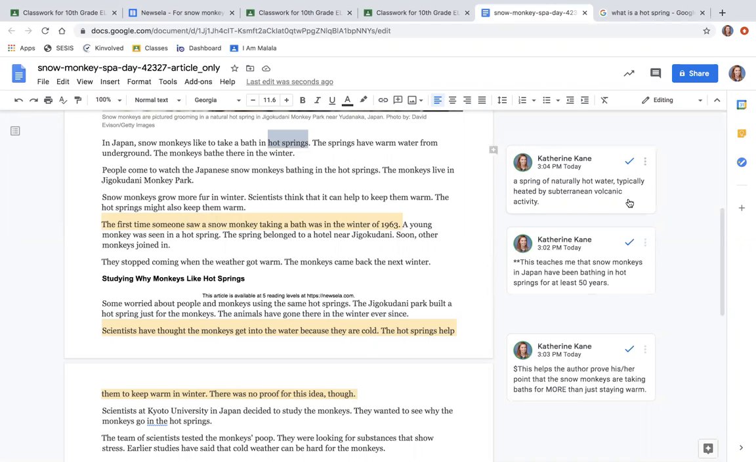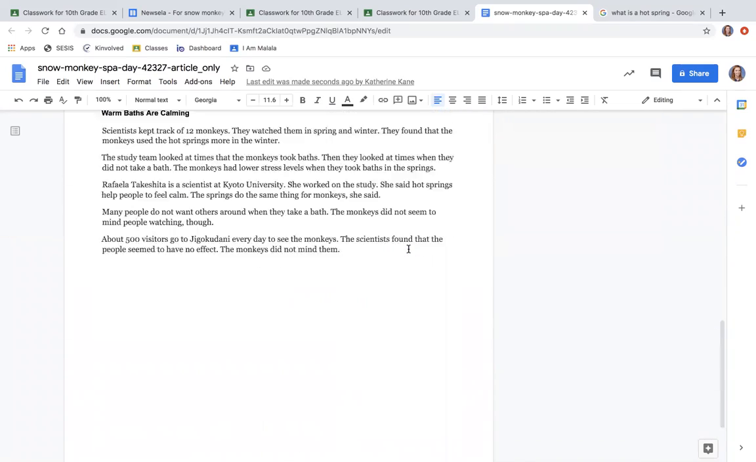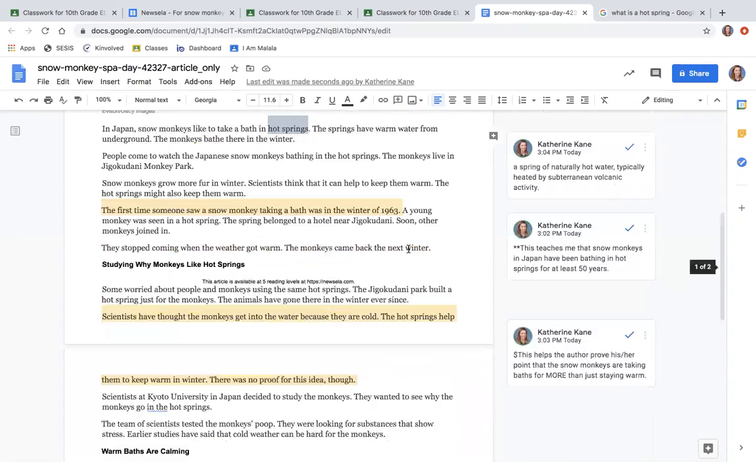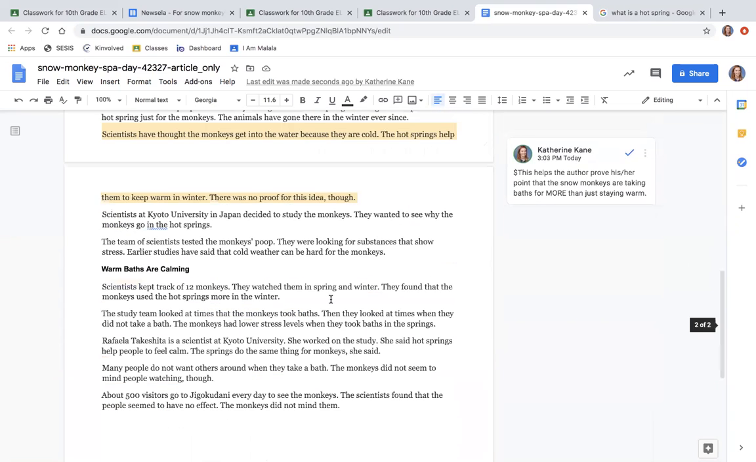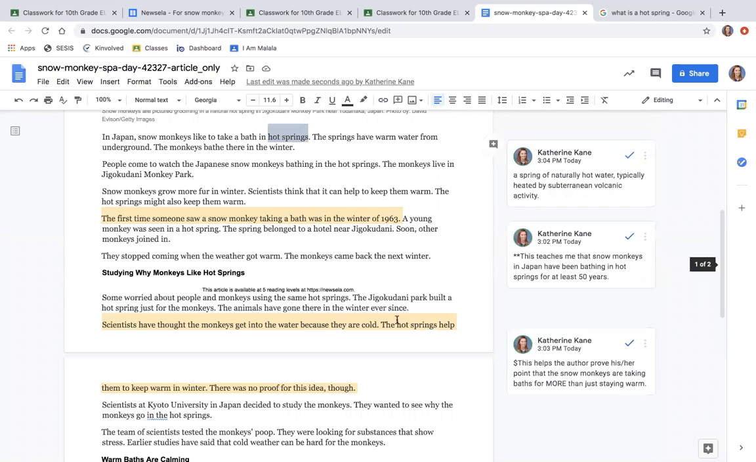So here you see an annotation for vocabulary, an annotation for what you think is important, and an annotation related to the author's purpose. Your goal is to make 3 annotations of your own on this article. Okay, so see if you can get 1 for a word that you don't know, 1 for something you think is important, and then 1 more with a $ sign related to the author's purpose. Good luck.